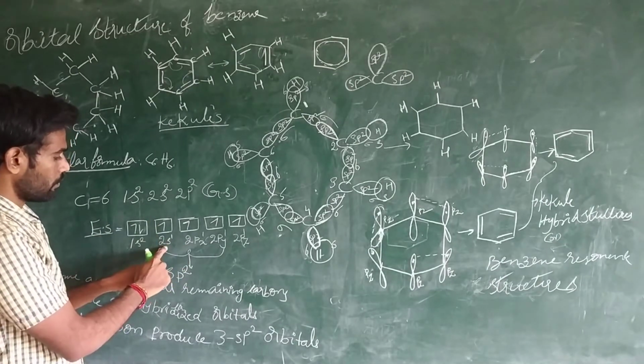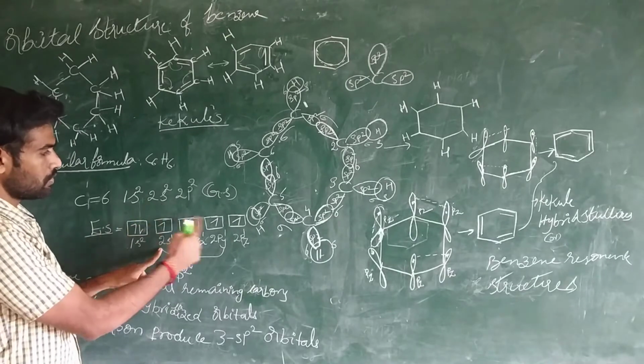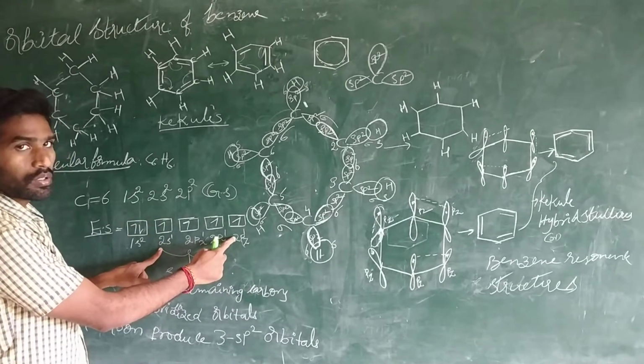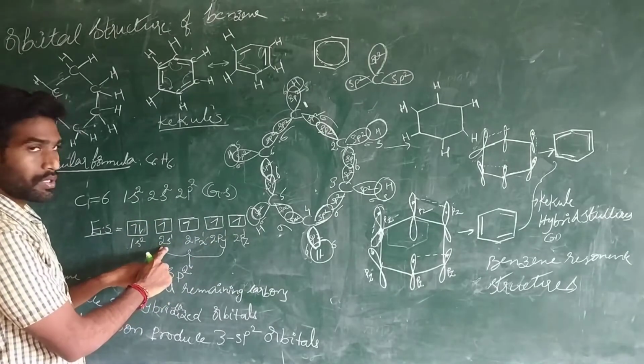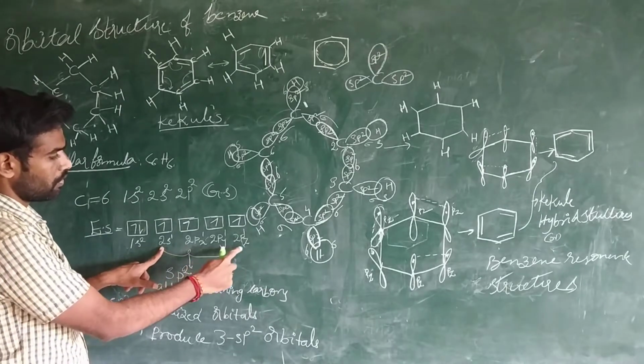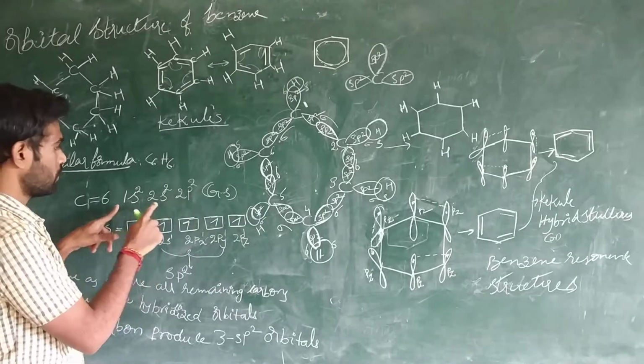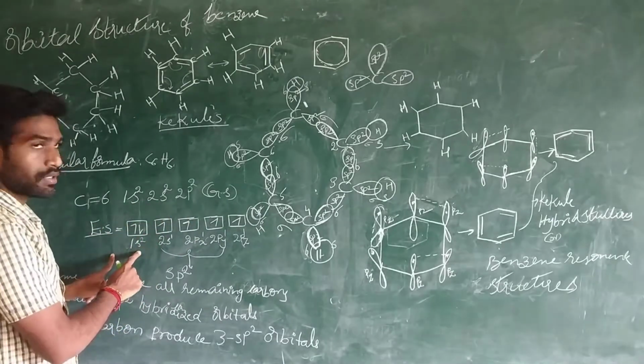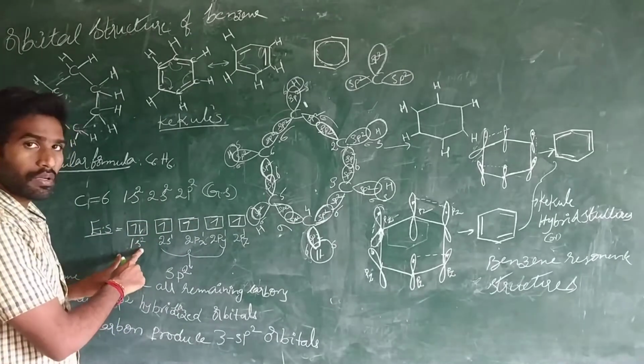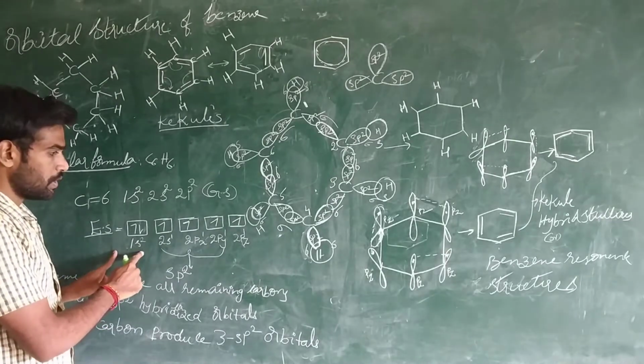One electron of the 2s orbital is promoted to 2pz. So the 2s orbital contains one electron, with 2px1, 2py1, 2pz1. These are also 6 electrons. This is the ground state electron configuration, and this is the excited state electron configuration.